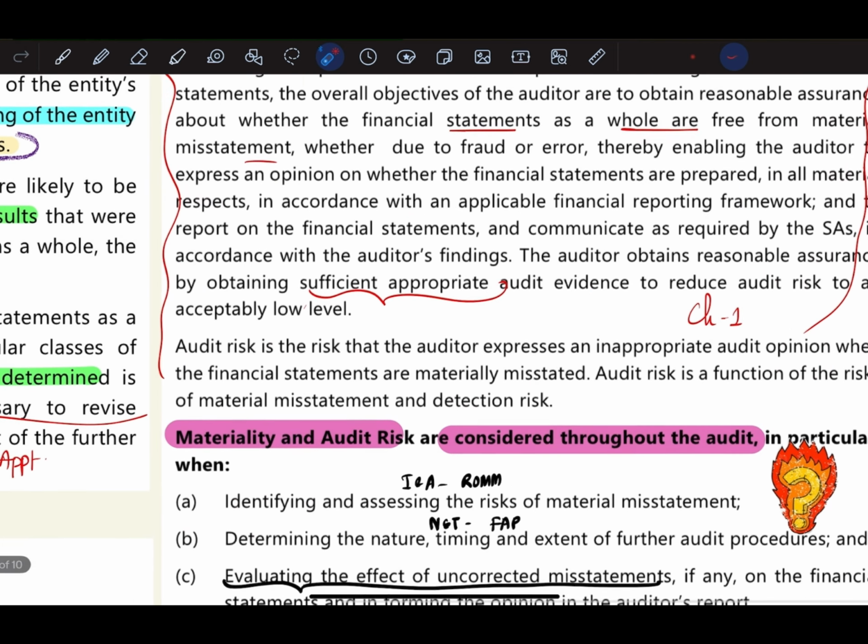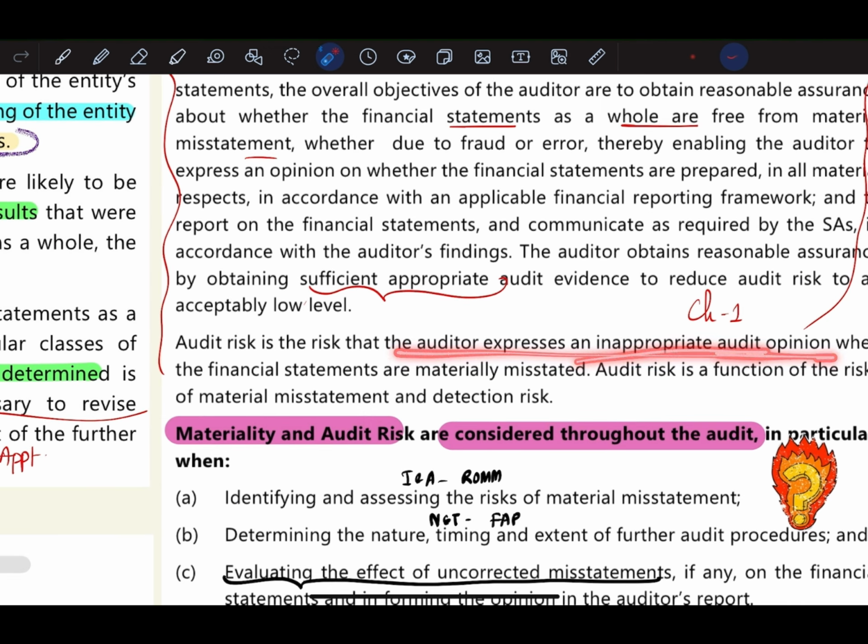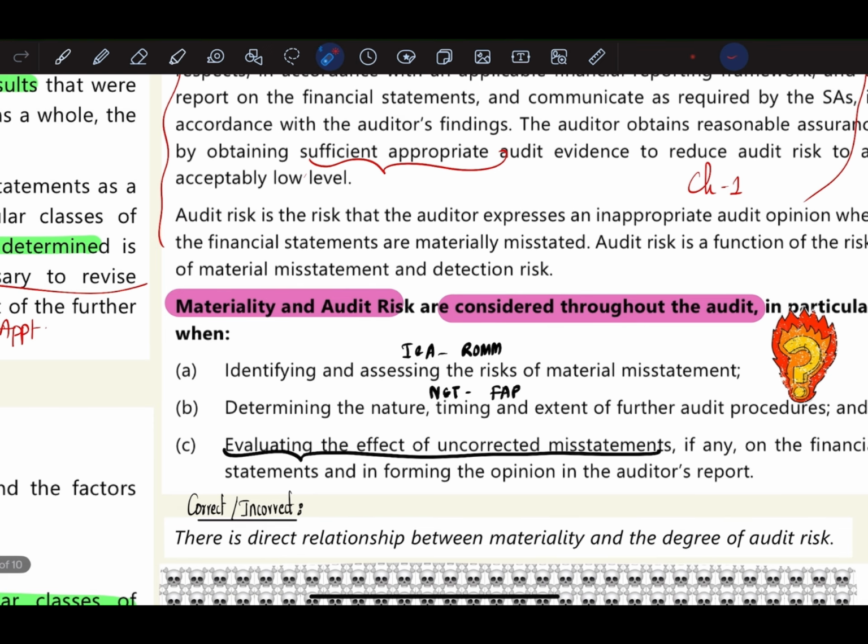So this entire thing is chapter 1's basic information pasted over here. Audit risk is the risk that the auditor expresses an inappropriate opinion on the financial statements. This is the risk definition that we have already read. The main thing you need to remember is these 3 points, which are also easy. Materiality and audit risk are considered throughout the audit, but particularly when identifying and assessing risk of material misstatement, determining the nature, extent and timing of further audit procedures, and evaluating the effect of uncorrected misstatements, if any, on the financial statements and forming the opinion.